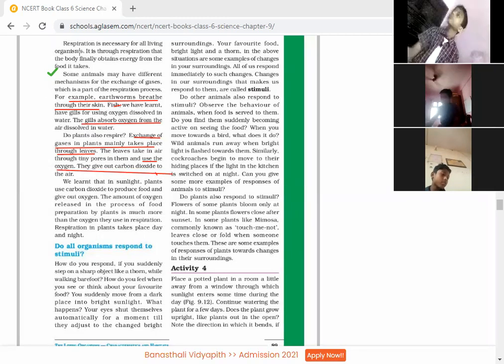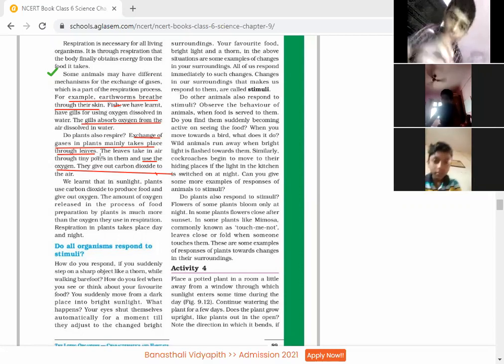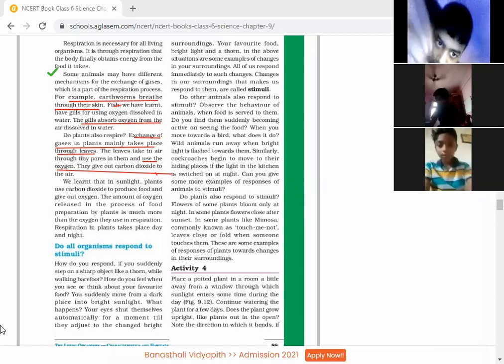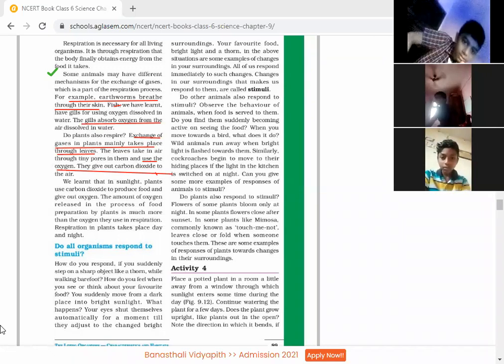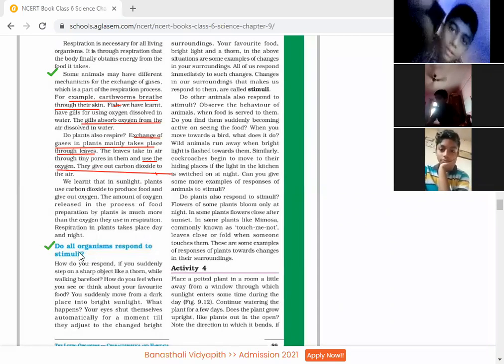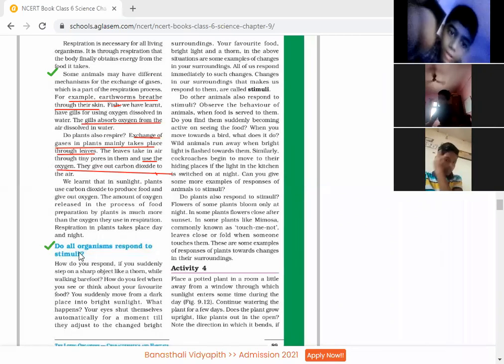So humans breathe by the process of respiration. And here are some animals that we talked about that breathe in different ways, and plants also breathe. Next comes the next point of living organisms, that all organisms respond to stimuli. Yes, Arshayas.